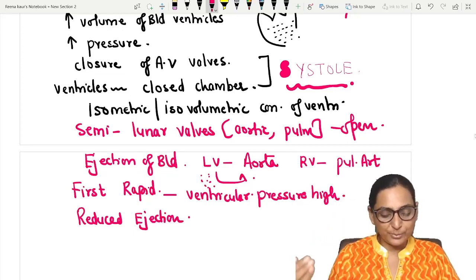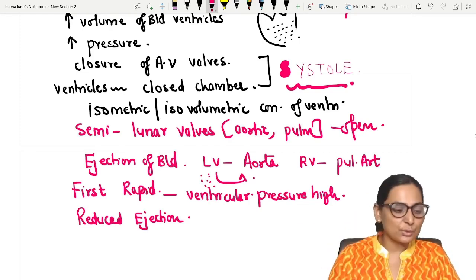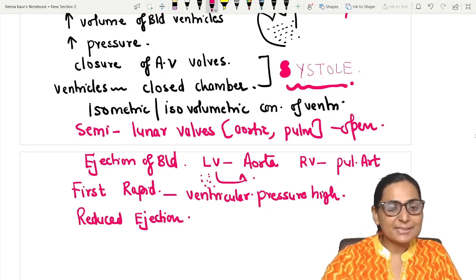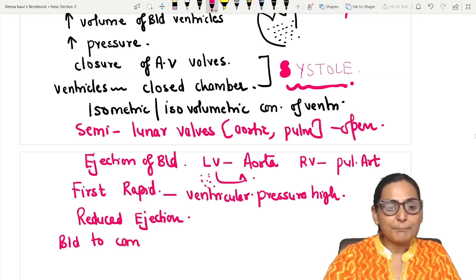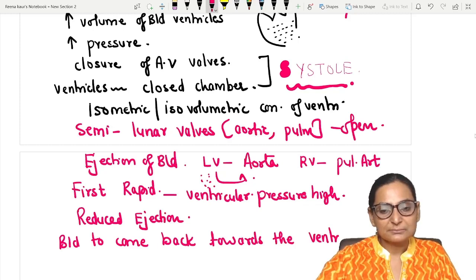इसके बाद there is going to be reduced ejection. Now as there is reduced ejection, that means the flow is reduced, the pressure is also reduced, there is a tendency of the blood to come back towards the ventricles.